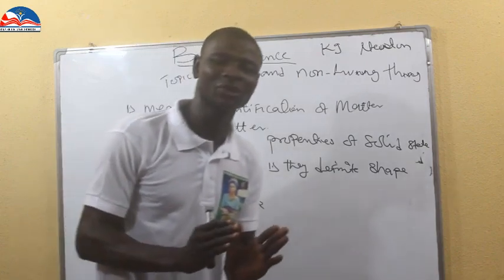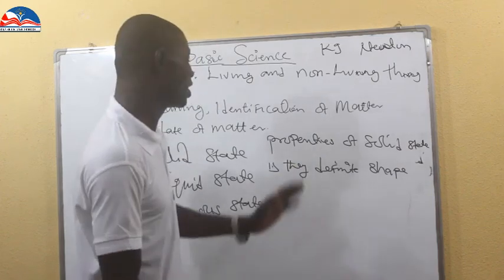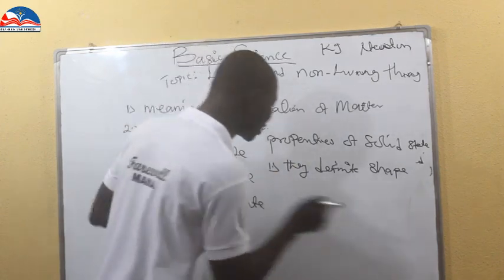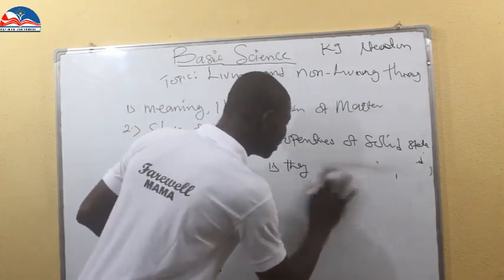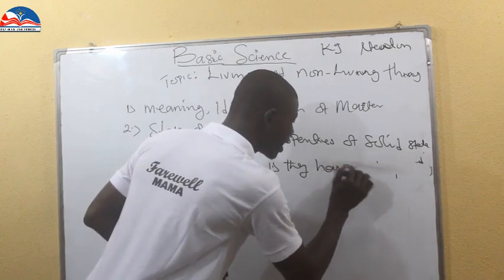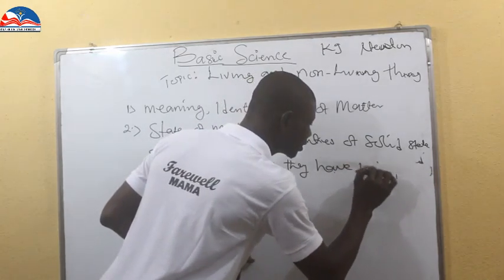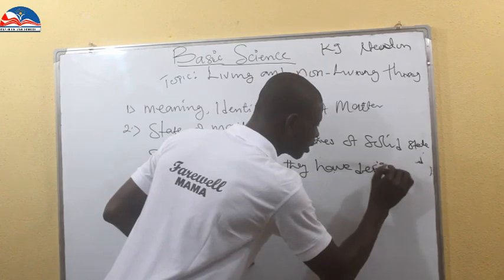All those matter, those things that have mass and occupy space in a solid form. What are their attributes? What are their properties? We say number one, they have definite shape.